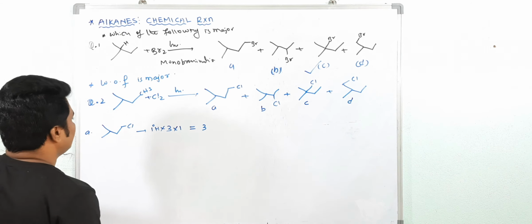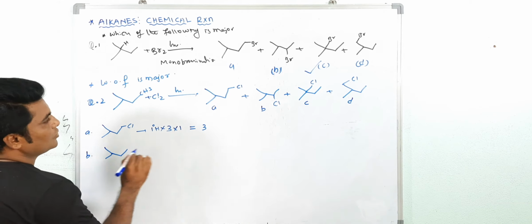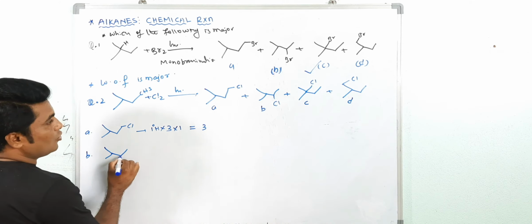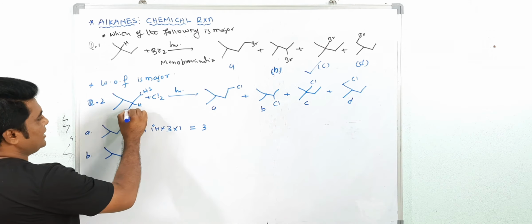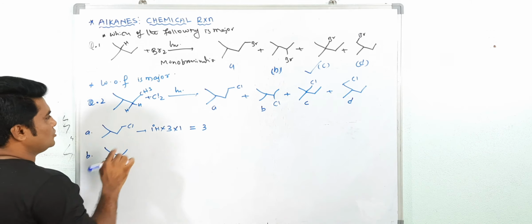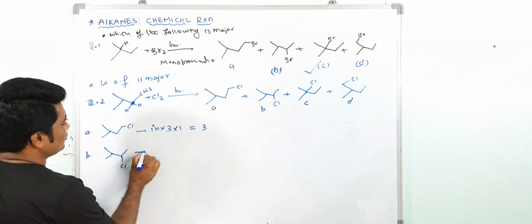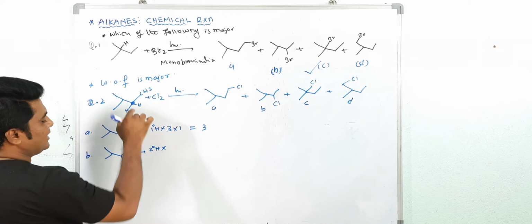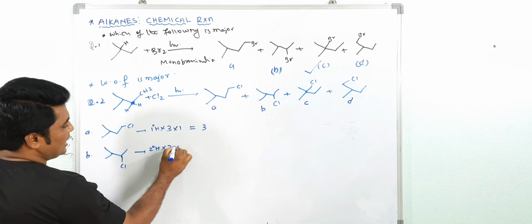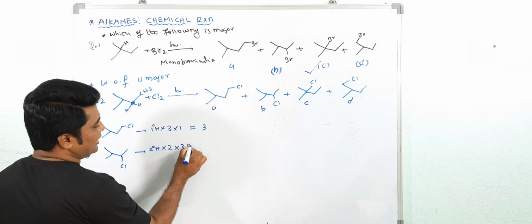Now take B. B is obtained by replacing this hydrogen. Here we have only 2 hydrogens, and these 2 hydrogens are secondary hydrogens. The total secondary hydrogens are 2, and the relative reactivity with secondary hydrogen is 3.8.